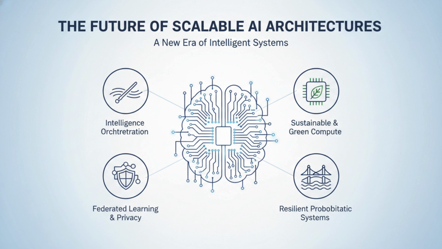As we move towards AGI, or more autonomous agents, the role of the software architect will shift towards managing intelligence orchestration. We must build systems that are sustainable, ethical, and resilient. Focus on reducing the carbon footprint of your compute, ensuring data privacy through federated learning, and maintaining a high availability posture that can withstand the unpredictable nature of probabilistic systems. The future belongs to those who can scale intelligence as reliably as we once scaled the web.